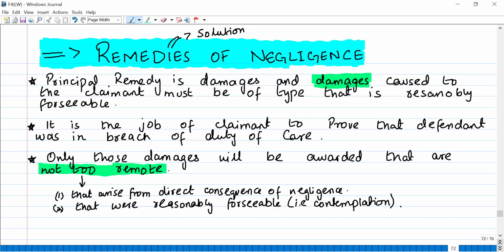Not too remote are those losses that arise from the direct consequence of the negligence, that were reasonably foreseeable or were in your contemplation. So let's say if I did some tortious act and because of that the other party suffered some damages, some losses, then I have to pay the damages which arise because of the direct consequence of my action or my negligence, or my breach of the duty of care, or any loss that I could foresee, that was in my mind, that if I am negligent, then the other party can suffer this loss as well. That was in my contemplation, back of my mind. I knew that this loss could also arise. That loss is also not too remote, and you have to pay the damages for that as well.